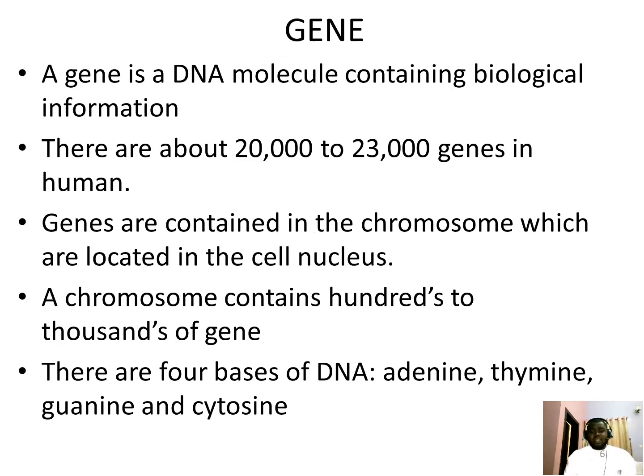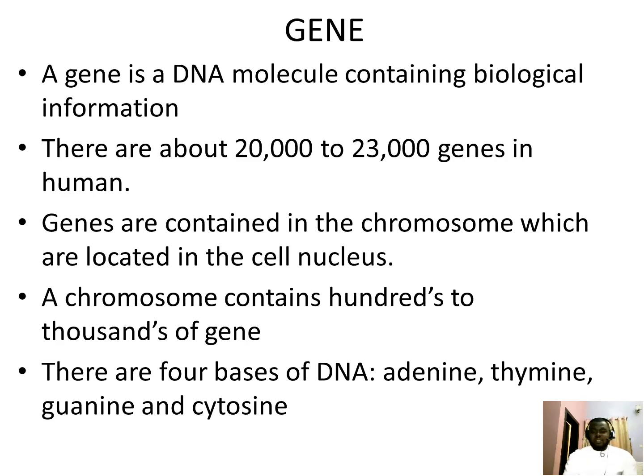A chromosome contains hundreds to thousands of genes. As we know before, there are 23 pairs of chromosomes in the human body. That is, we have the X chromosome and the Y chromosome, the two types of chromosomes. But when you bring two of them together, it's going to be 46 chromosomes in the human body in total. There are four bases of DNA. We have the adenine, the thymine, the guanine, and cytosine.